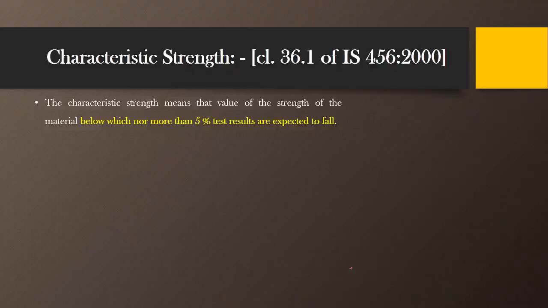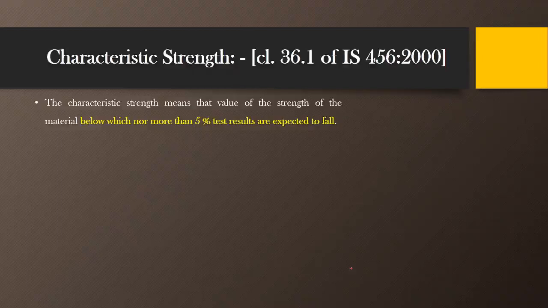Suppose we conduct a test on 100 cubes, and let us consider that the concrete we are going to use is designed for 20 MPa, that is 20 Newton per mm square.